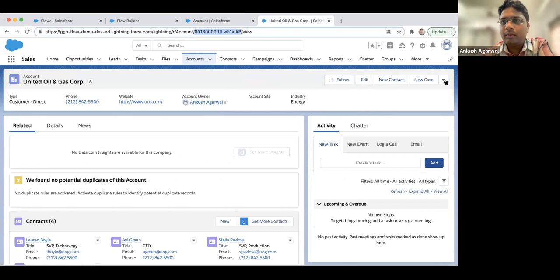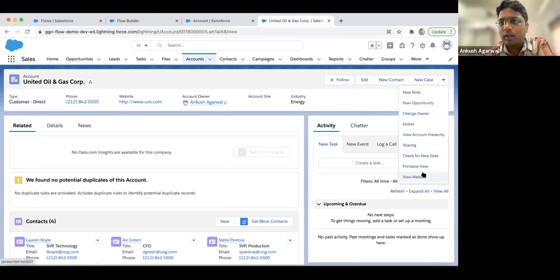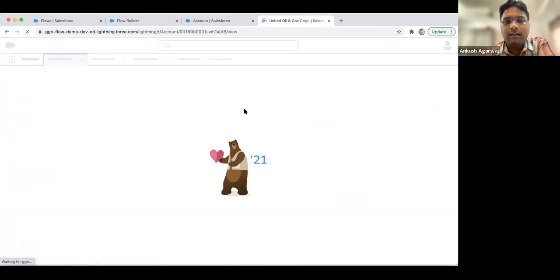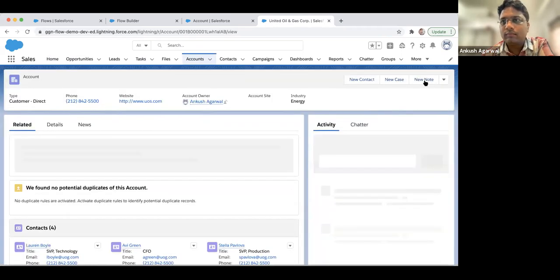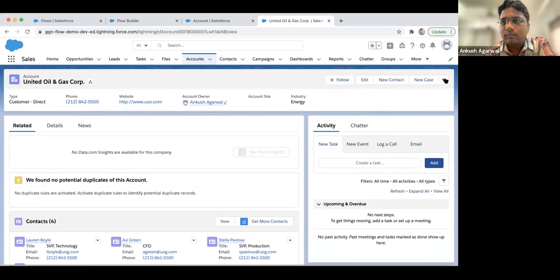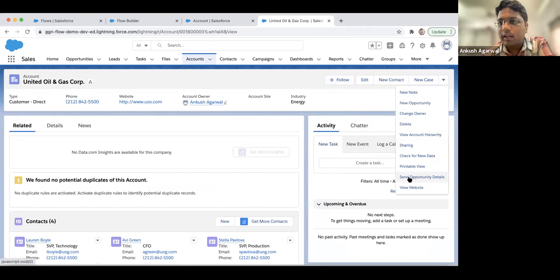Okay, now we'll go to the account detail page. Currently it is not visible here. I will just refresh this account detail page. So yeah, here this new button is available, send opportunity details.